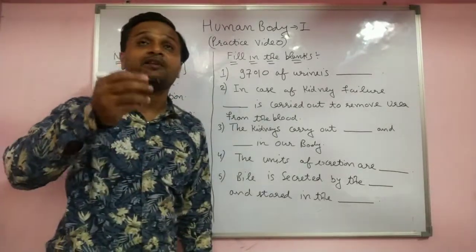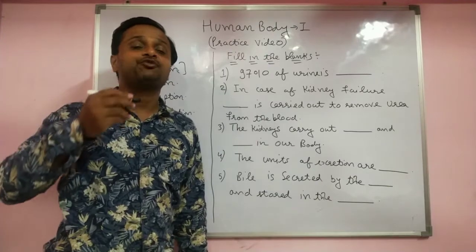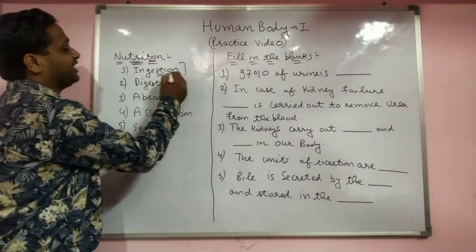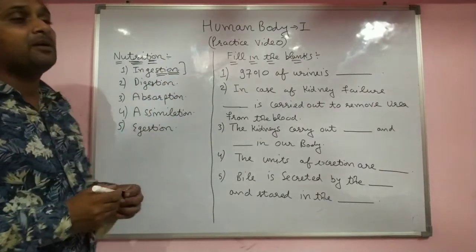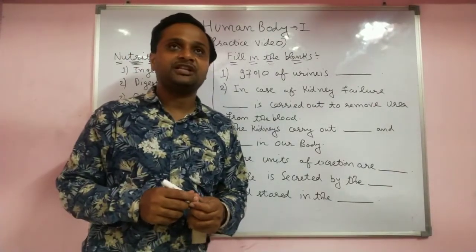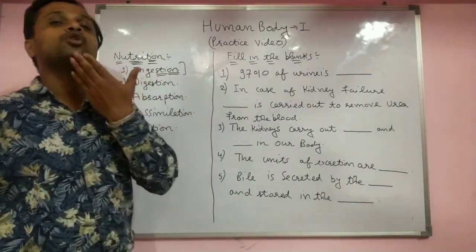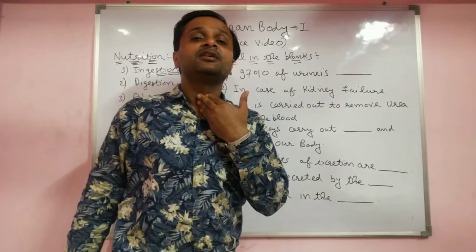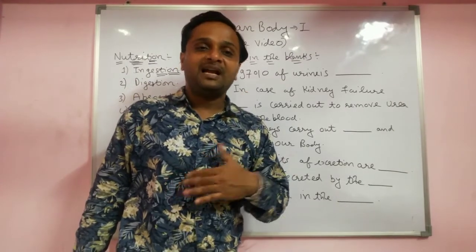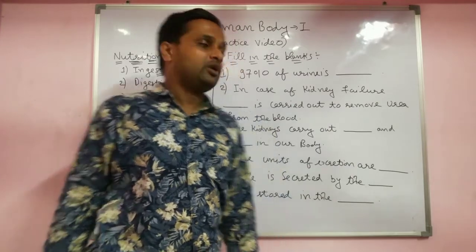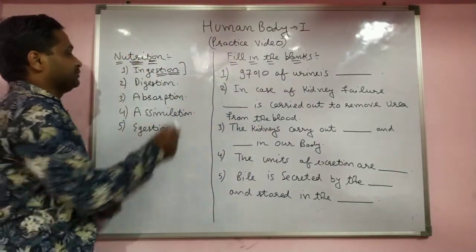The first process of nutrition is ingestion, which means taking the food inside. Then we start chewing the food. The second process is digestion. After that the food goes through the esophagus to the stomach, and then digestion occurs, where complex food is converted into simple food.